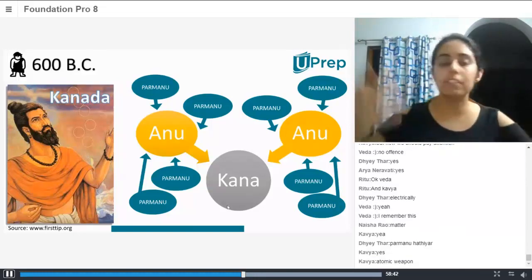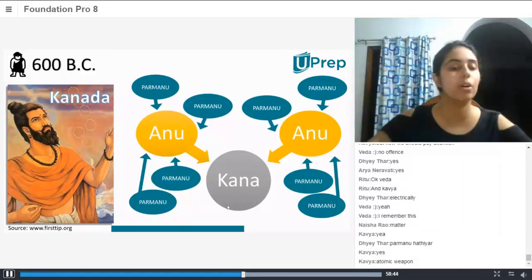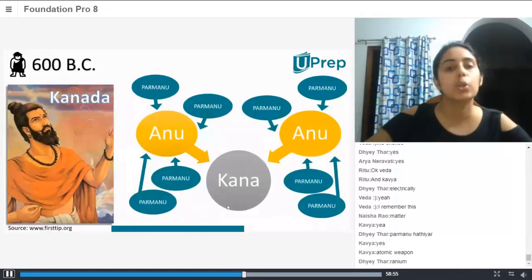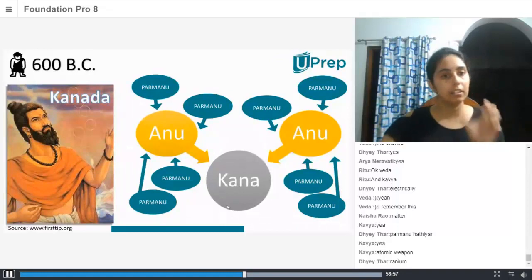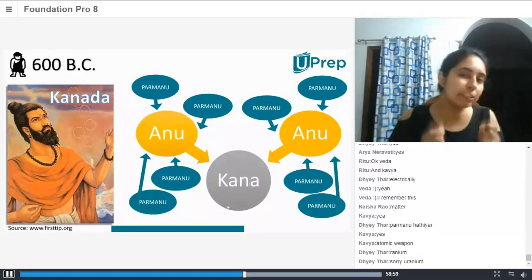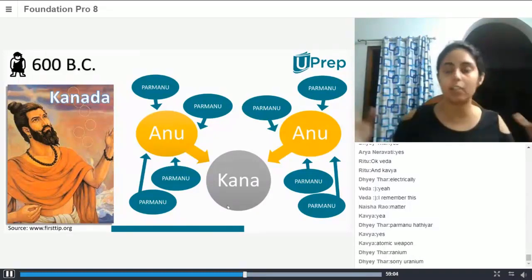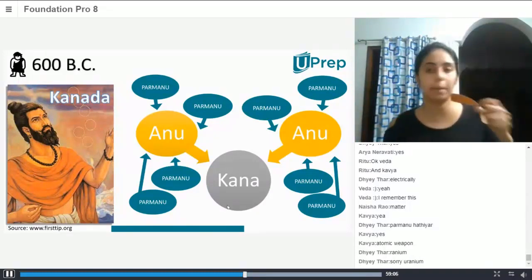You must have heard of the Parmanu bomb; Parmanu basically means atom, as in atomic bomb. Parmanu or Param means ultimate. So ultimate is the most basic, the building block of every matter that you see. So that is what Parmanu is.